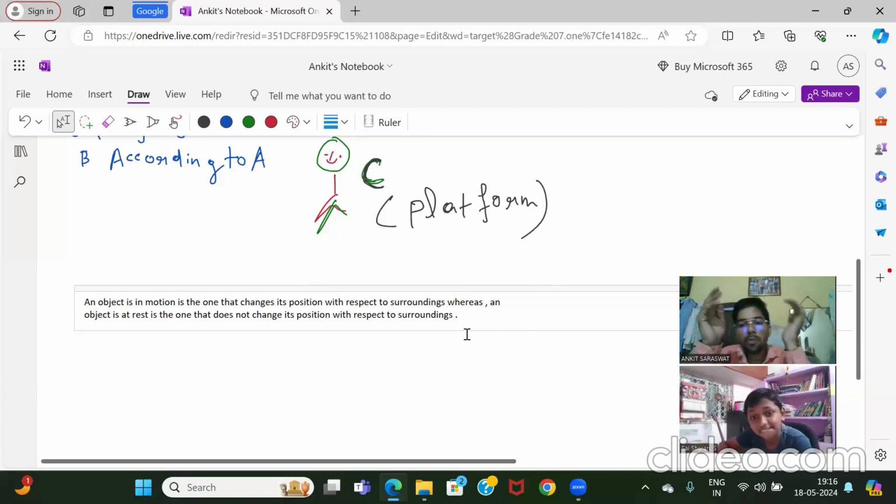Clear? So rest and motion are relative. Relative means if some object is at rest with respect to one observer, it can be in motion with respect to some other observer. Object, observer. Clear? So you can understand from the buses moving in your nearby area: passengers in the bus are at rest with respect to other passengers.